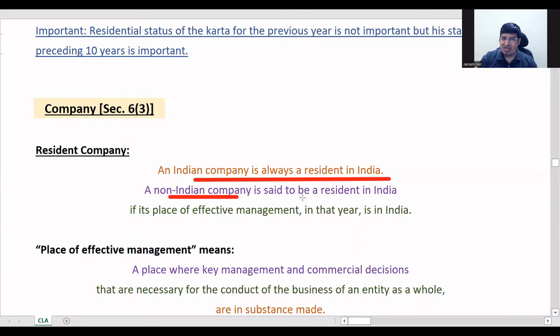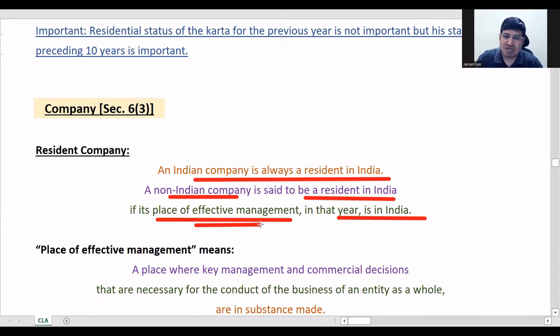A non-Indian company is resident if its place of effective management in that year is in India. It is called POEM. POEM in definition, if you see in quality, is almost the same as control and management, what we see in HUF. Why is this word used? Because it has been used in the Companies Act, so the same phrase has been used. Place of effective management is the common phrase used for companies. Otherwise, it is very similar to control and management.